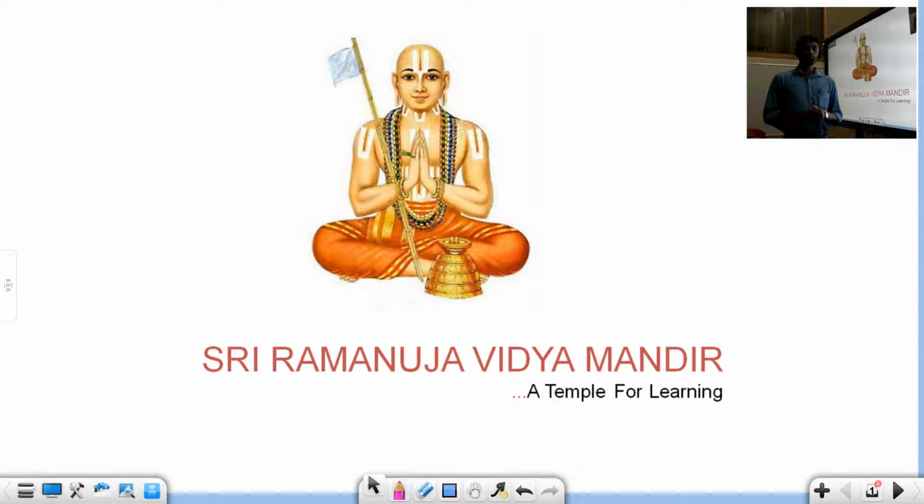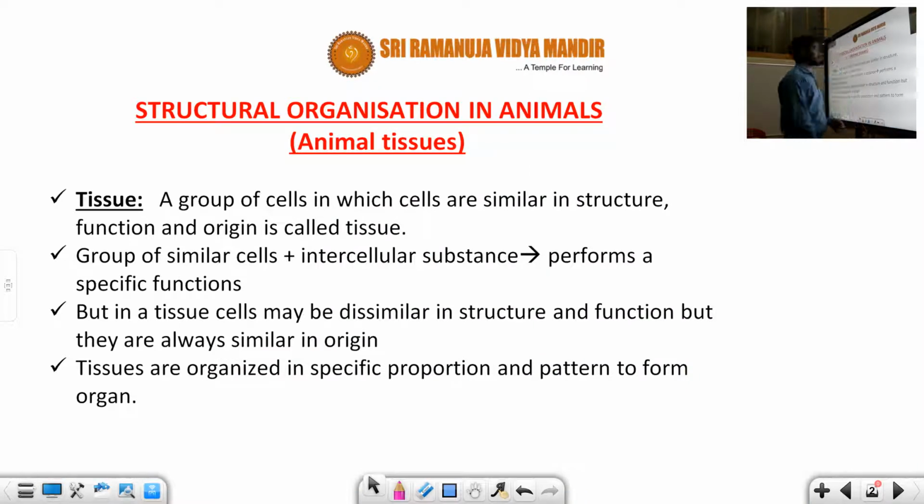So now I am going to teach you another chapter, that is structural organization in animals, or simply known as animal tissues. Let us see what the important information is. You can see the structural organization in animals in the animal tissue. In previous classes, you learned about animal tissue. So we have to recall once what are the animal tissues you learnt.